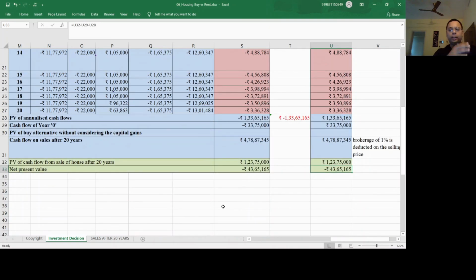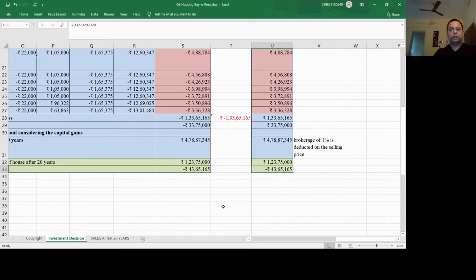So I'll end the video here, and probably in the background all of us can calculate the renting out options in PV and then make a comparison at our end.